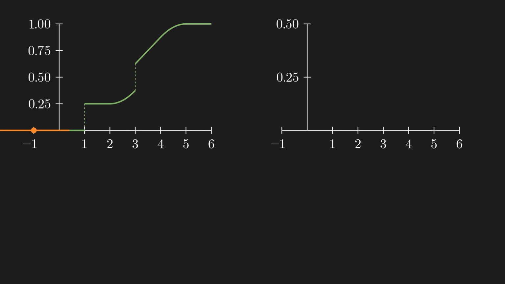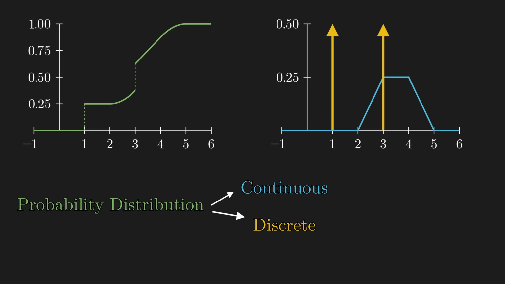As for recovering the density of the continuous part, we can take the derivative of the CDF where we can. And as for the discrete point masses, we can represent them as infinite spikes with zero thickness. And these spikes can be constructed using the Dirac delta function. So technically, neither the density nor the mass function exist, but using the notion of generalized functions, we can artificially construct the density function. In general, it can be proven that every probability distribution is made of a discrete part and a continuous part, just like the example above.